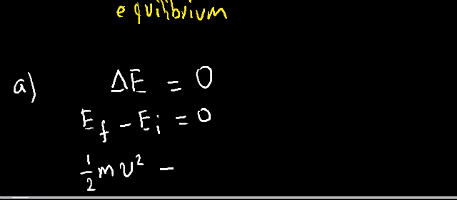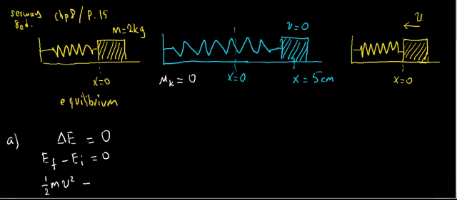minus the initial configuration, which is this one. We have stretching in the spring and there is no velocity, but some energy is stored in the stretching of the spring. So we have the potential energy stored in the spring, 1/2 k x squared, and this is going to be equal to 0. If you solve for v, v is equal to the square root of k divided by m, times x.